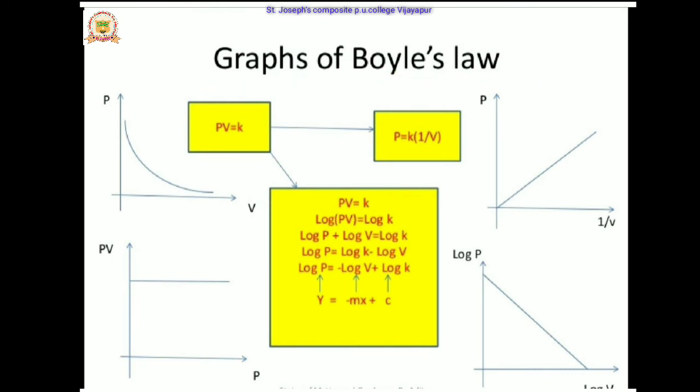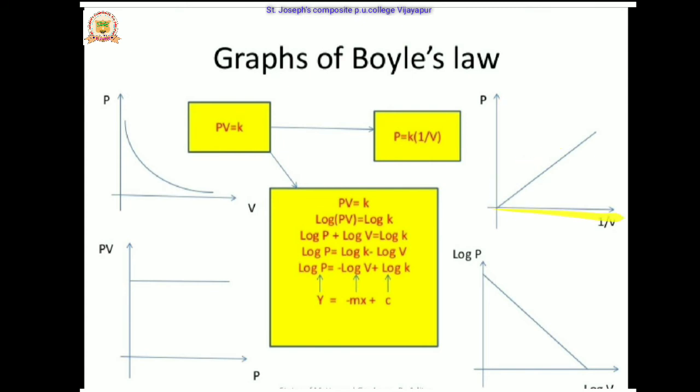Now the graphs of Boyle's law. The P versus V graph shows a curve, because pressure and volume are inversely proportional. Here PV is equal to a constant.